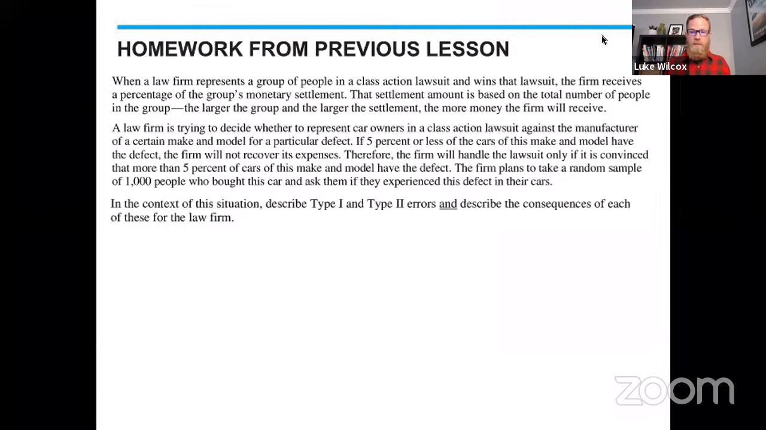Okay, we are going to start by checking in with the homework problem that Mr. Murphy gave you yesterday, which is going to be a great lead-in to what we talk about in today's lesson. So let's jump right in here.